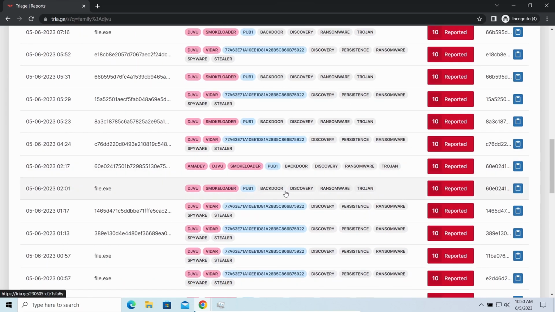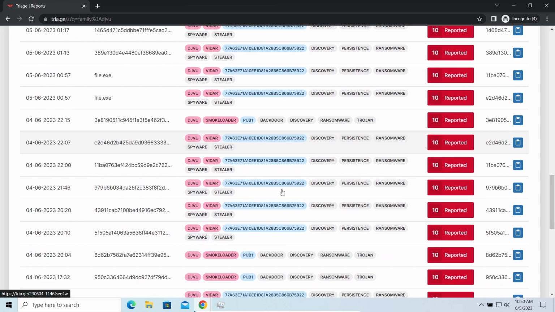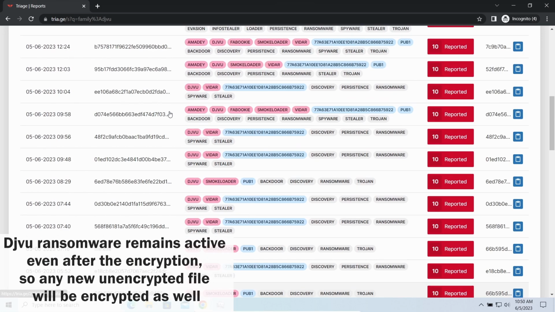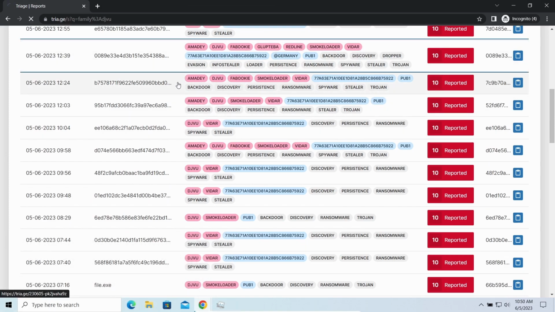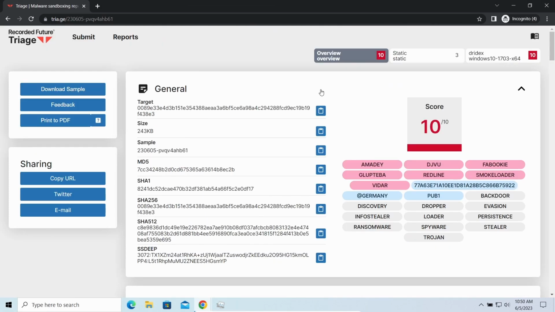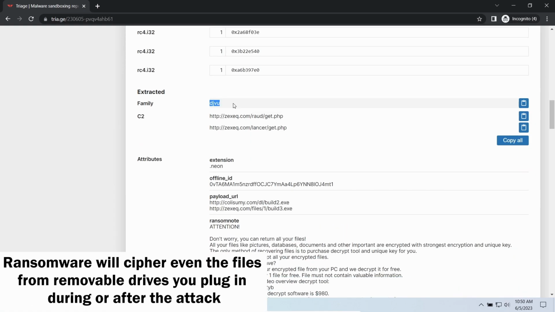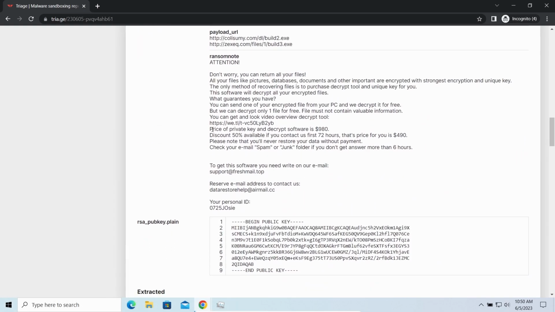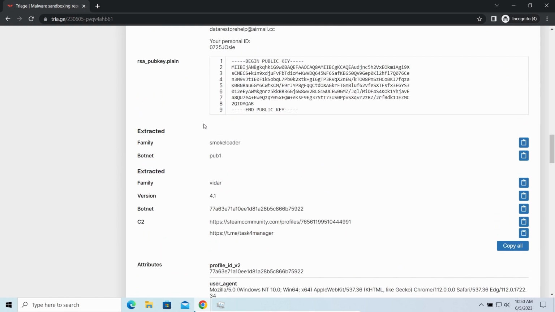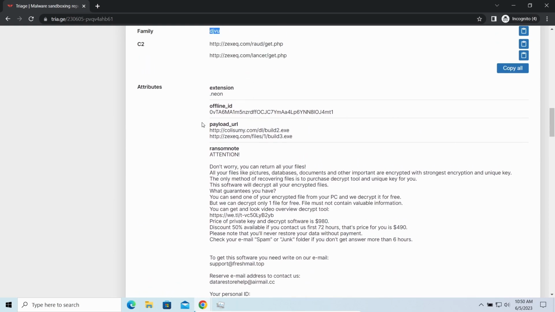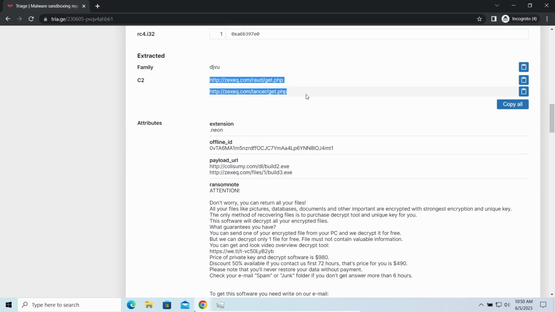The main danger of this attack chain is, of course, the ransomware. It is capable of ciphering your files, making them inaccessible. Moreover, it stays active even after finishing the encryption and scans your system for unciphered files. So, if you download something or bring a file in any other way, ransomware will notice it and encrypt the file as well. However, there are several other viruses that come along with Zpas ransomware.